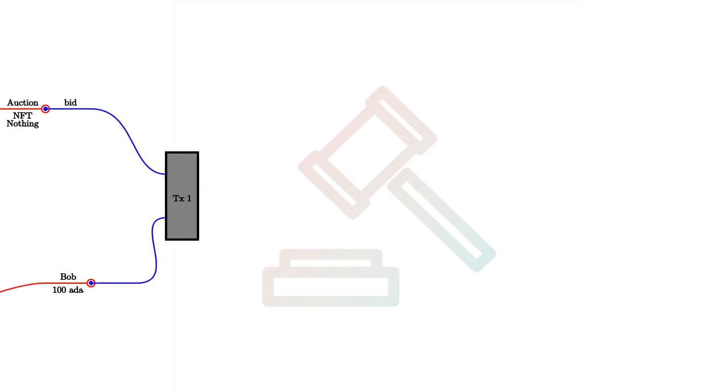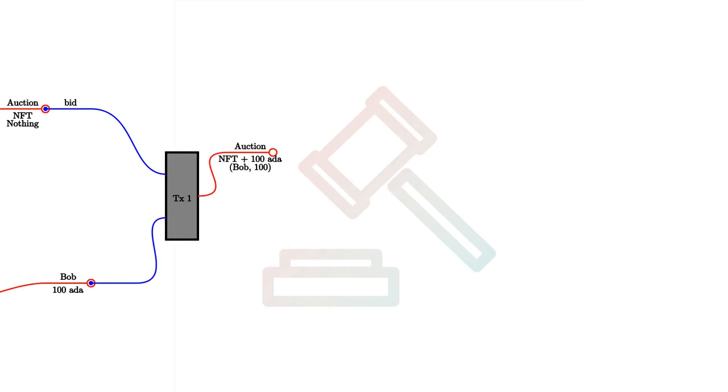In the real blockchain, you can't have a UTXO that just contains native tokens. They always have to be accompanied by some ADA, but I'm ignoring this for simplicity here. Now let's say that Bob wants to bid 100 ADA. Maybe that's the minimal bid.